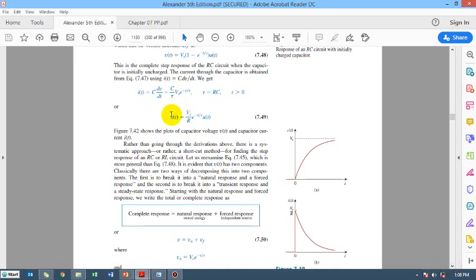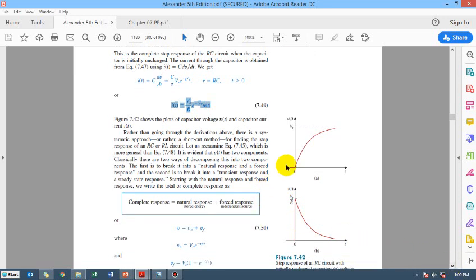This equation is going to take the shape of this graph. The current will keep decreasing as the capacitor gets charging. The capacitor voltage will keep increasing, and the capacitor current will keep decreasing. So this is what will happen.